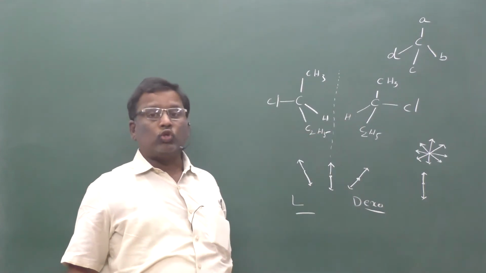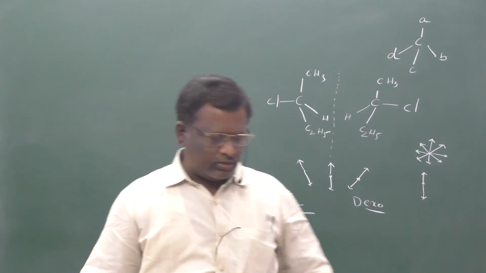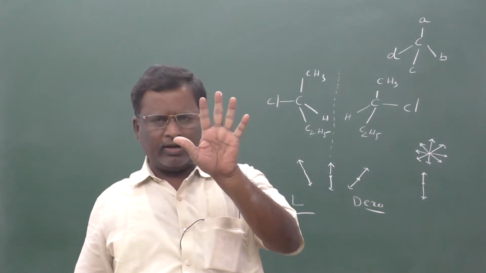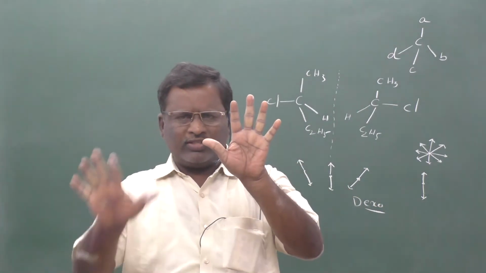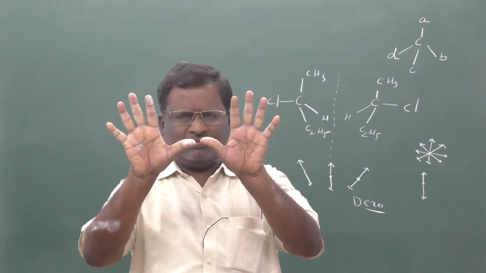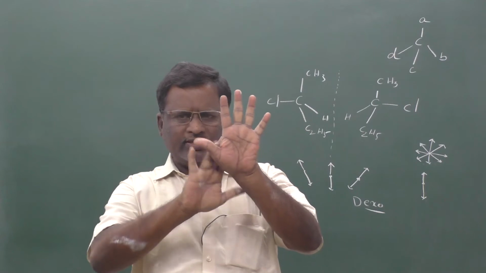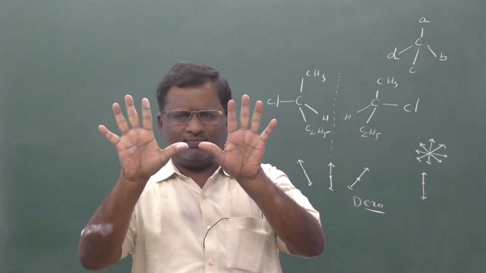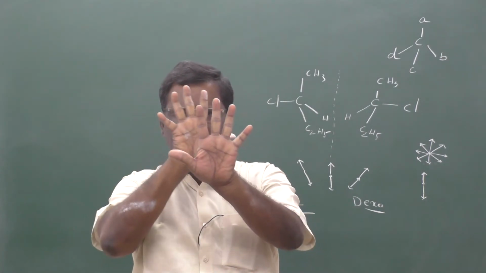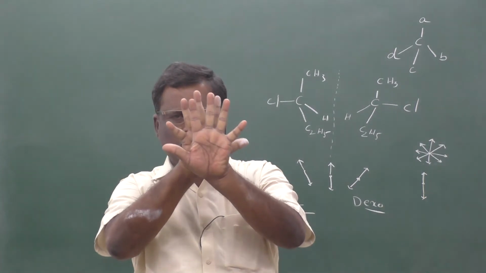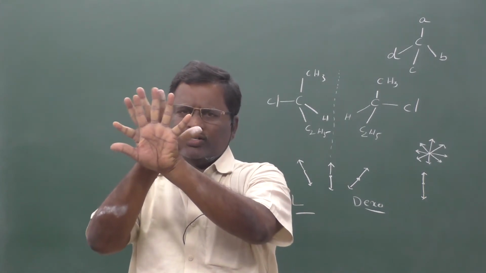These two are non-superimposable. Suppose, for example, this is my hand, and the mirror image of this hand is this. If I keep a mirror, the image appears like this. Now if you keep this like this, it does not coincide. All fingers are not coinciding.